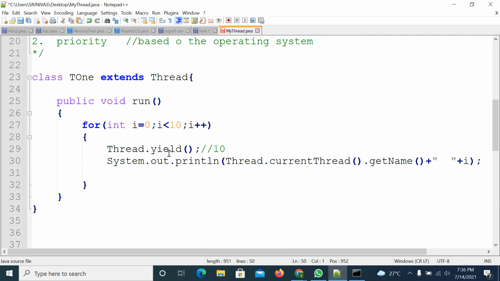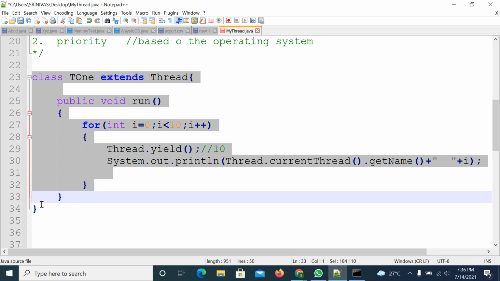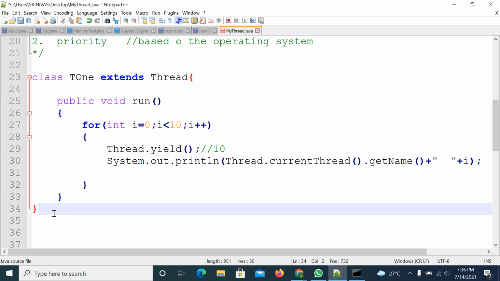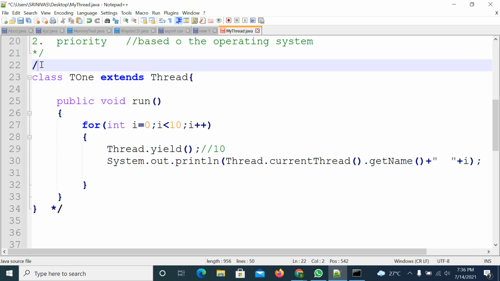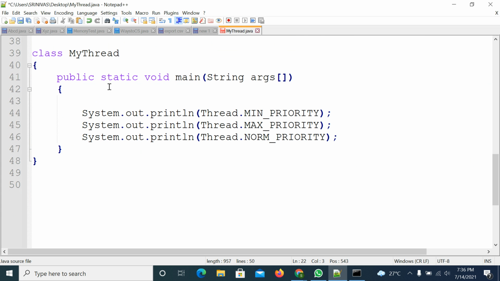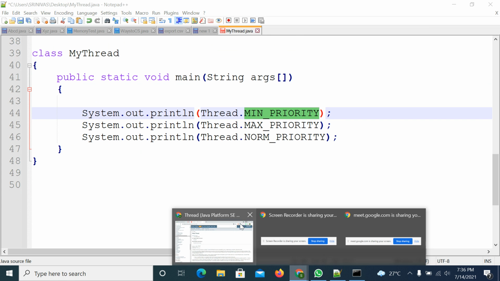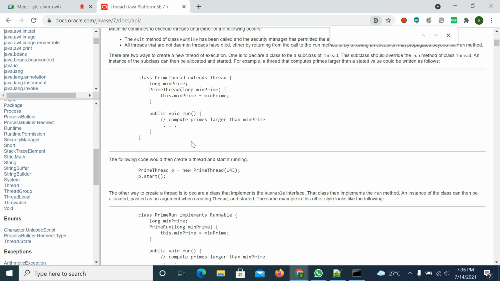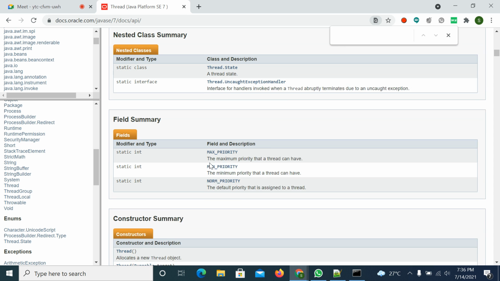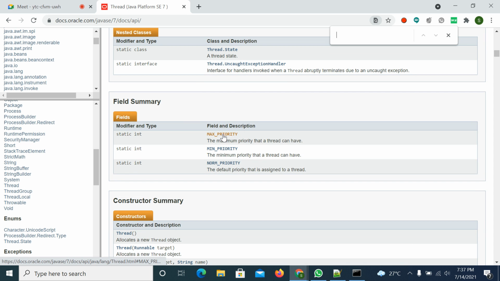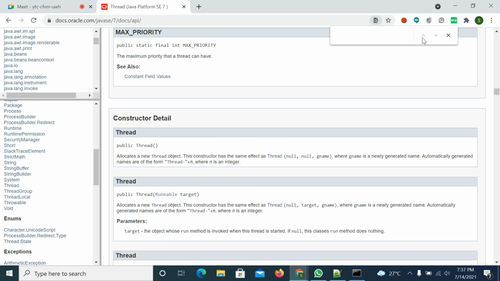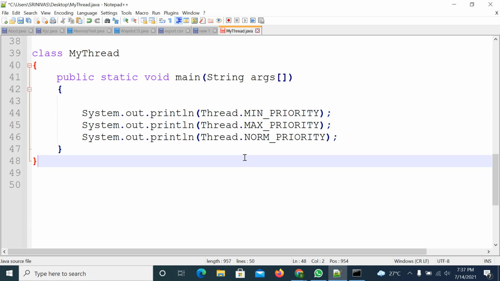Now, all these things are not required to compile this code, so you can comment them out. Only this code is enough to get the priority numbers. If you open the API documentation, you are unable to see what values are set for these variables, the maximum priority, what is the range. Here you are unable to see the value, so that's why I'm trying to get the value by using the program.